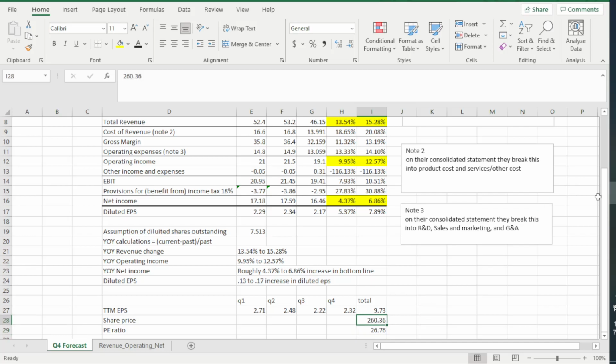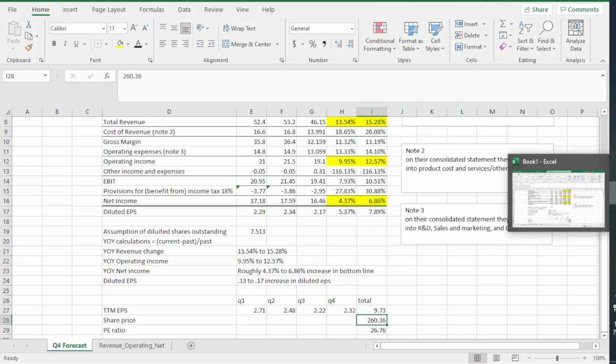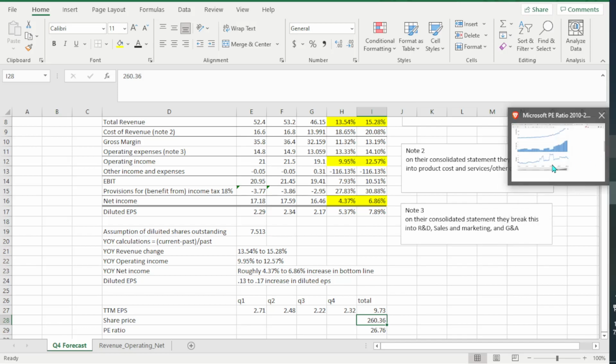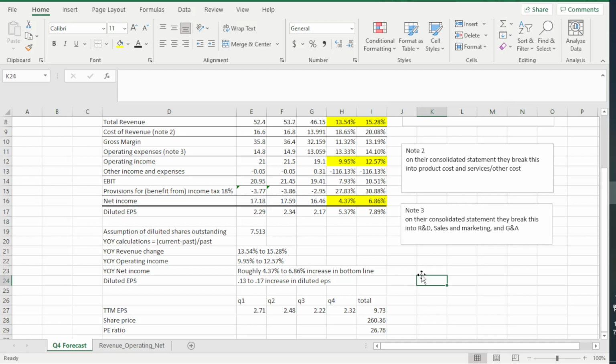So that's actually, I would say that's kind of high. If we're being conservative, we probably want to look at the low 20s. So ultimately, how earnings is going to play out is really going to rely on the next quarter guidance. Are they even going to give us guidance?